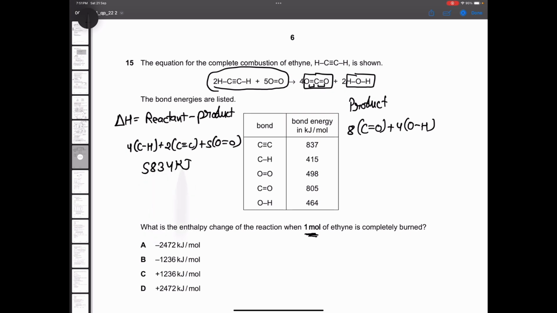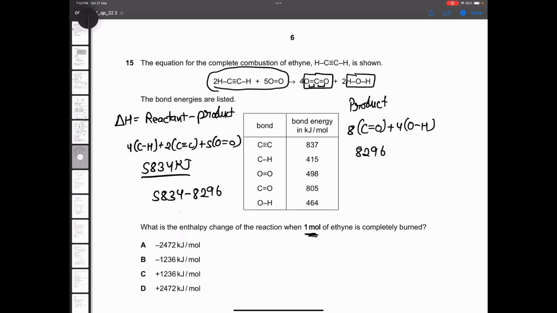So it is coming out to be 5834 kilojoules. Alright, now let's do the same for products. I will do 8 times the energy of carbon double bond oxygen, that is 8 times 805, plus 4 times oxygen hydrogen bond, that is 464. So this is coming out to be 8296. Now what do we do? We subtract both of them, reactant minus product. So 5834 minus 8296.